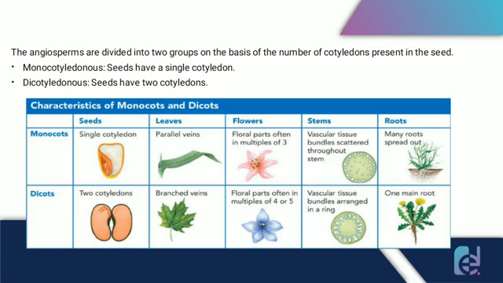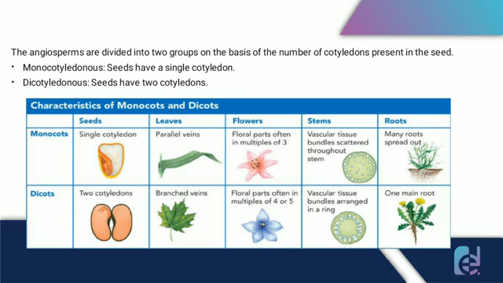Let us clearly see the characteristics of these monocots and dicots. In monocots, the seeds have a single cotyledon, their leaves have parallel venation, and the flowers are trimerous, like the floral parts are multiples of 3. In stems, the vascular bundles are scattered throughout the stem, and they generally have a fibrous root.